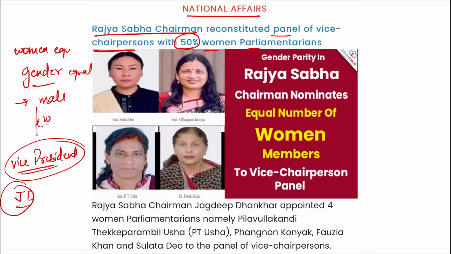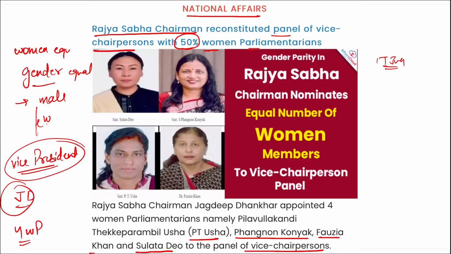Correct? He appointed 4 women parliamentarians, namely PT Usha, Fauzia Khan, Sulata Deo, and Phangnon Konyak. Right? These 4 women have been appointed to the panel of the vice chairperson, to have 50% women parliamentarians. Then the panel of vice chairpersons has been reconstituted with effect from 17th of July.